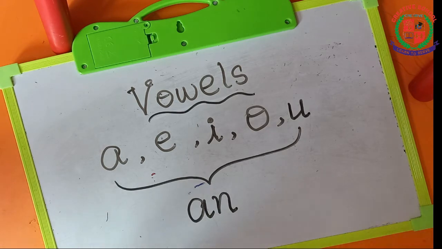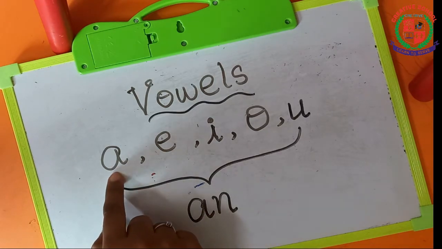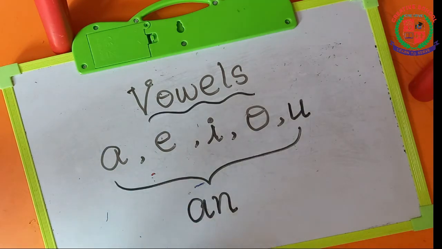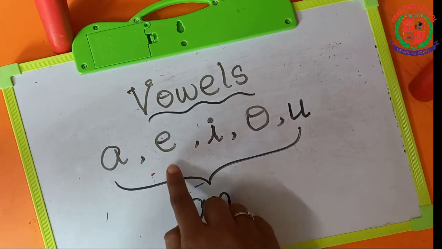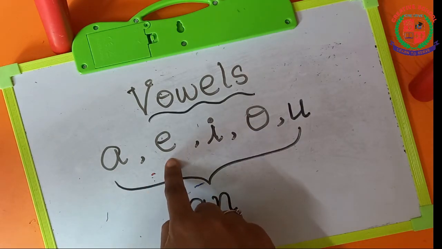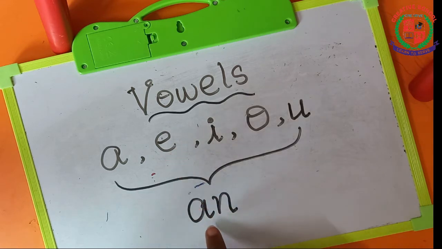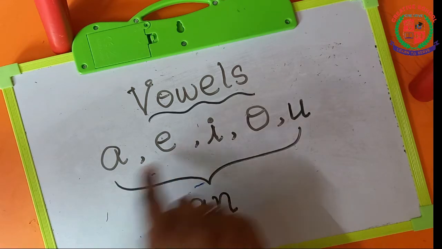In the word apple, what is the first sound? A. So we have to use an apple. So the next word is egg. What is the first sound? A. So before egg, we have to write an egg.